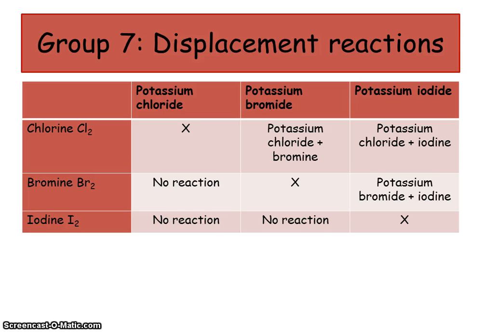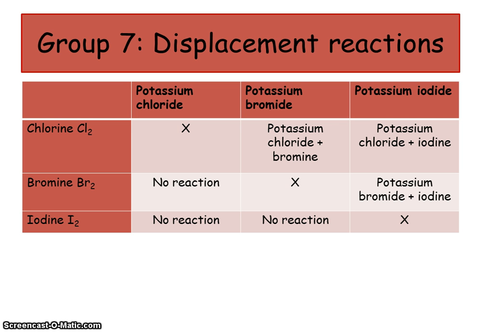So if you had potassium chloride and you put bromine into the reaction, nothing would happen because chloride is more reactive than bromine, and the same for iodine. However, if you had potassium iodide, now the iodide or the iodine is quite near the bottom of the reactivity chain.